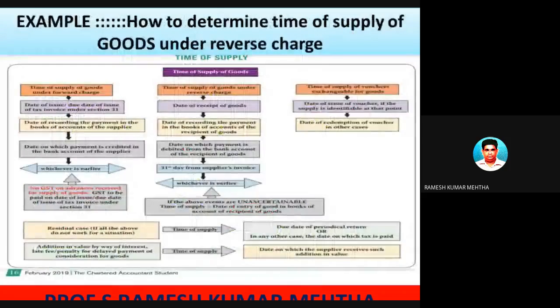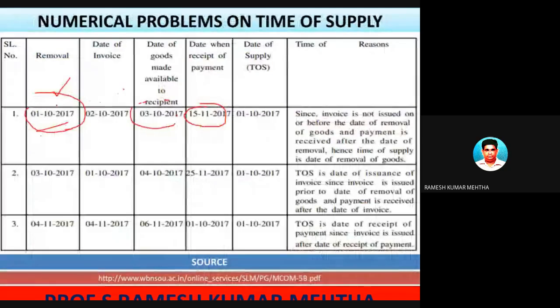So let's look at the answer and the comments. In this case, the answer is this one, and this is the data. Since the invoice is not issued on or before the date of removal of goods, and the payment is received after the date of removal, hence the time of supply is the date of removal of goods.